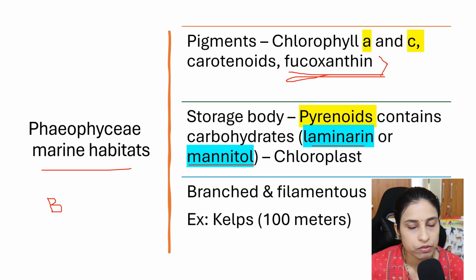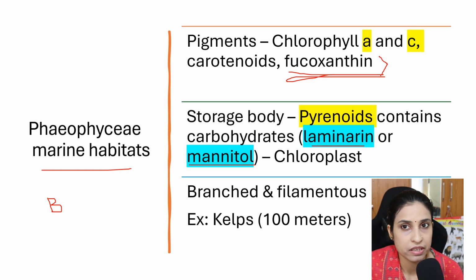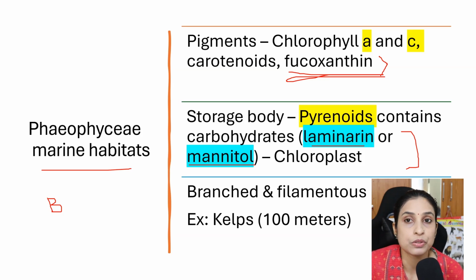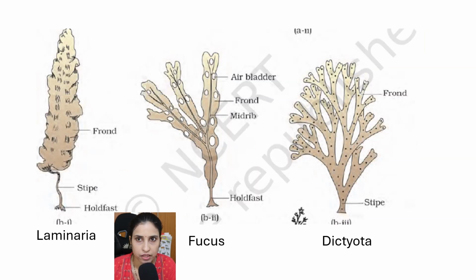So in Chlorophyceae we observe the presence of protein, but Phaeophyceae contain mannitol. Most of the Phaeophyceae are branched and filamentous. They look like a higher plant body, like kelps. They grow about 100 meters also, so big-sized algae are observed in Phaeophyceae. The brown algae are present mainly in marine habitat. Examples of Phaeophyceae are Laminaria, Fucus, and Dictyota.